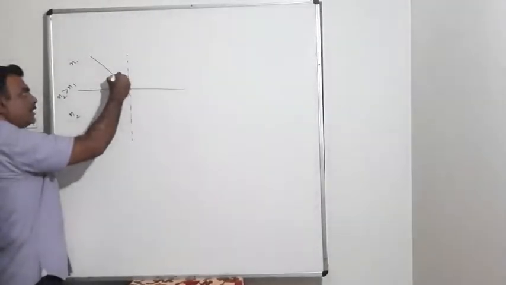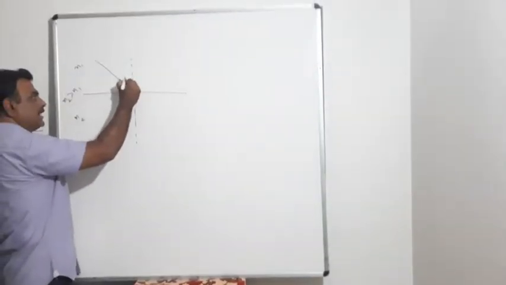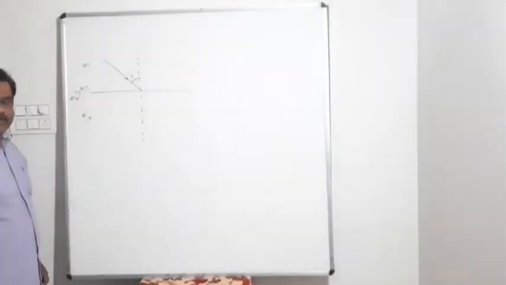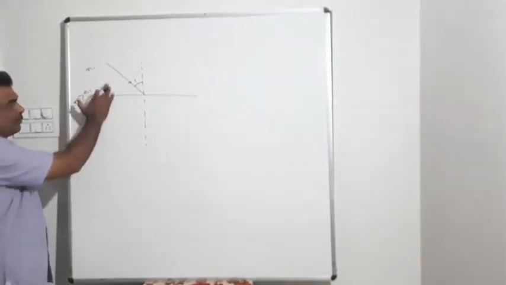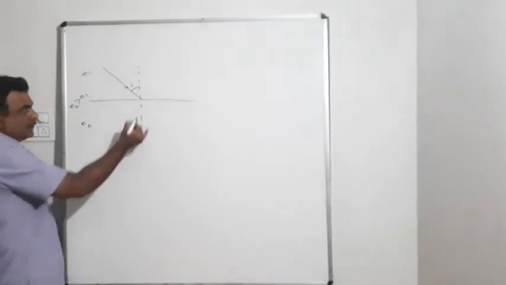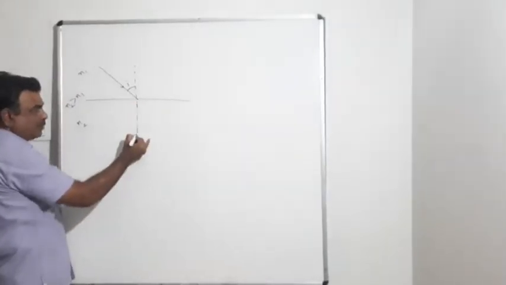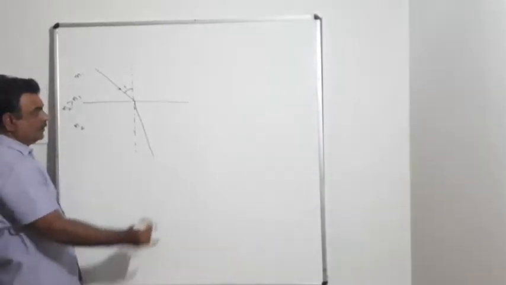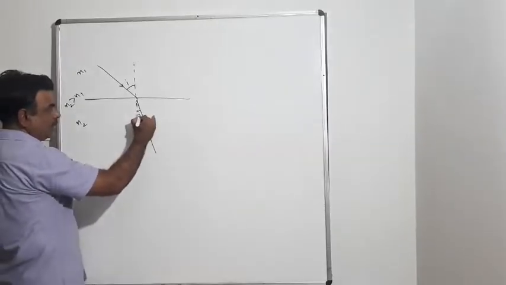Light is incident over here, let's say at angle i. n2 greater than n1 means light is passing from rarer to denser. As light is passing from rarer to denser, naturally it will bend towards the normal at angle r.